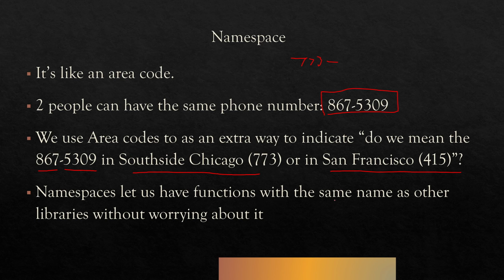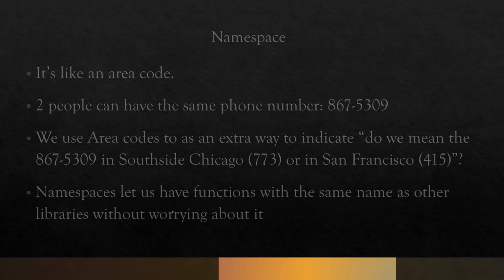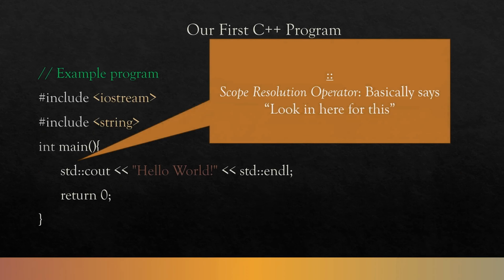They let us have functions with the same name as other libraries without worrying about it. So in this example, let's say we had another cout somewhere else. It's probably a bad idea to do that, but let's say we did. This says, hey, use this thing's cout. Now, the double colon symbol right there is a scope resolution operator. This is saying, hey, look inside of this or this.